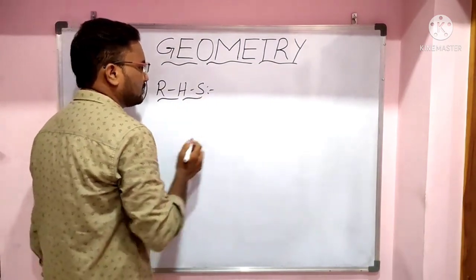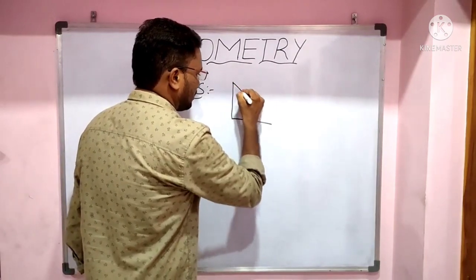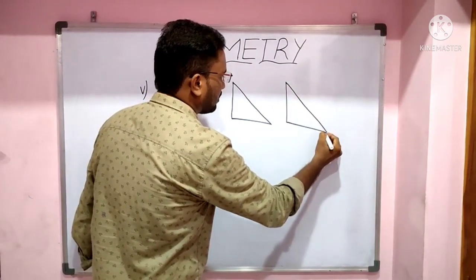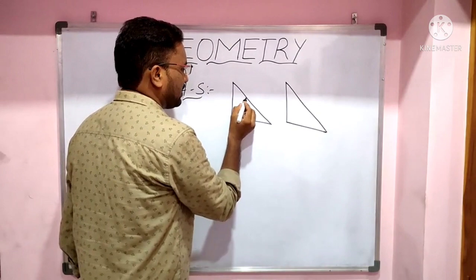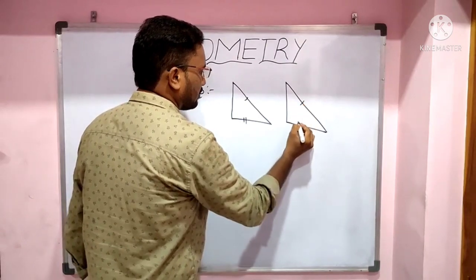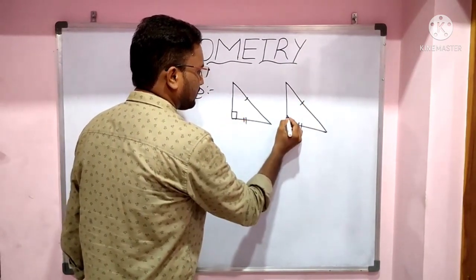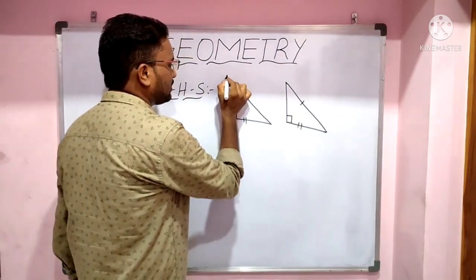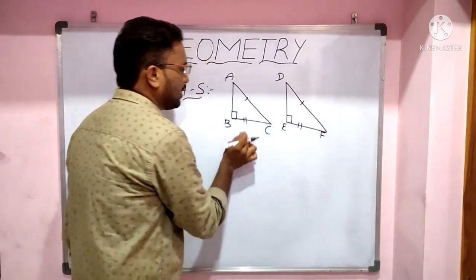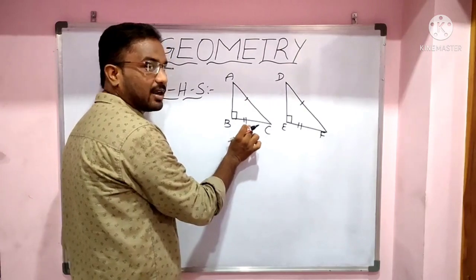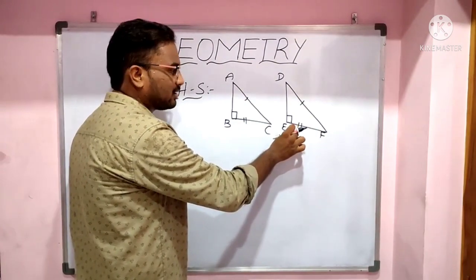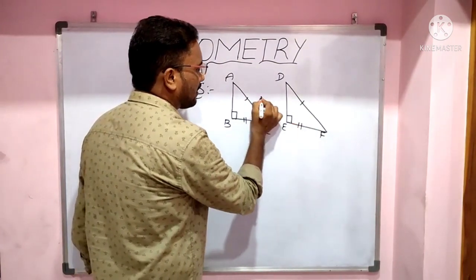In this property, two triangles are said to be congruent if the hypotenuse and one side of a right angle triangle are equal to the corresponding hypotenuse and corresponding side of another triangle. Then those two triangles are called congruent.